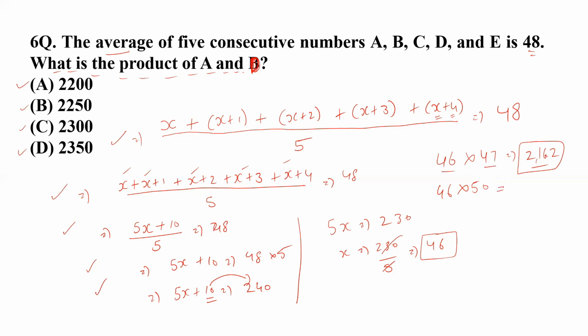So when we multiply 46 by 50, we get 2300, and that is the right answer, which has been given in option C. So we shall select it as our answer. There had been a mistake in the question, that D was to be put.